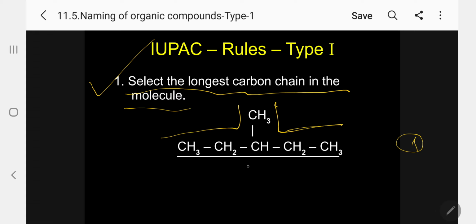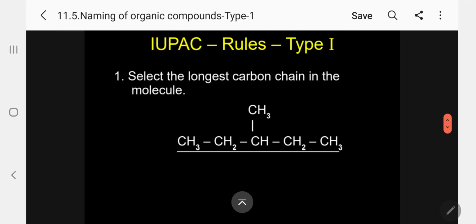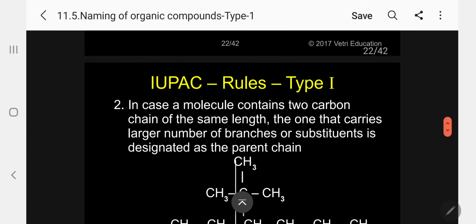Kindly follow. Only the bottom has 5 carbon atoms, right side 4, left side 4. So the rule says, select the longest carbon chain in the molecule. So what is the correct one? The bottom is the correct one. This is the longest chain. Please follow. So the first rule is over. Select the longest chain. Okay.